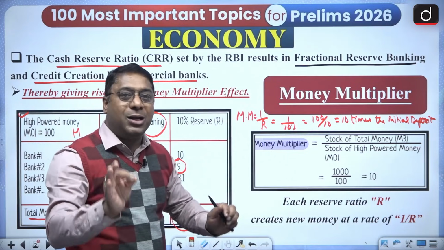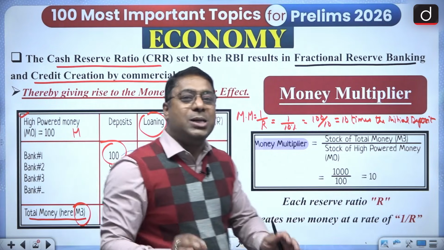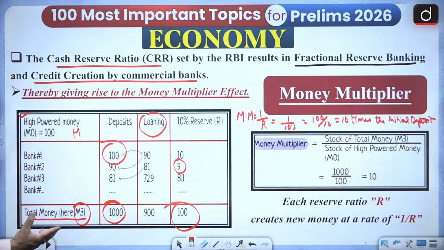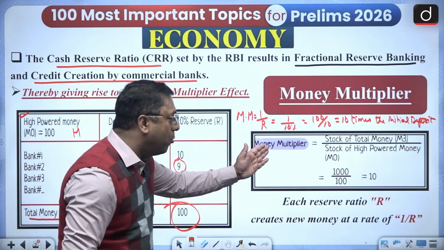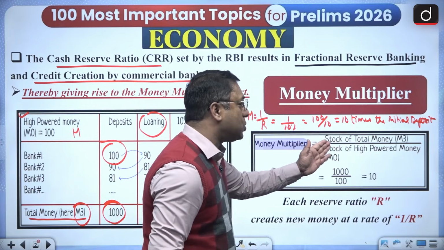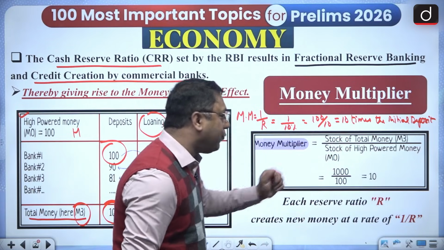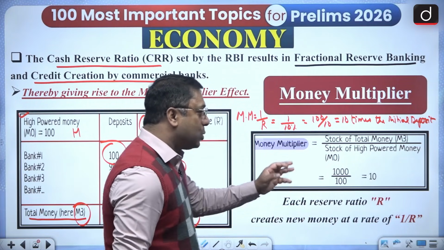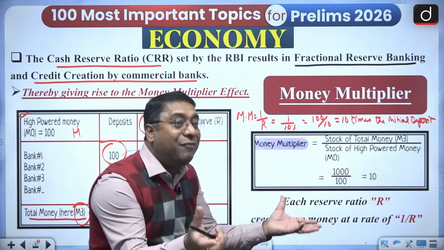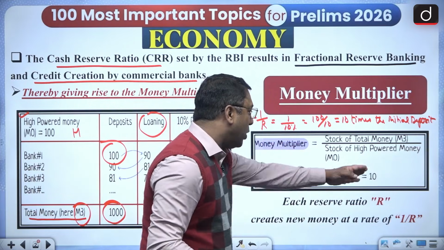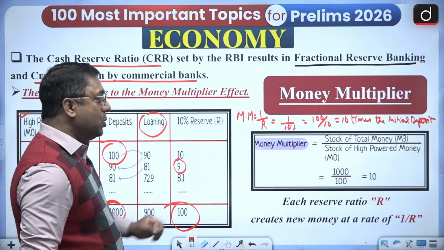Now if you want to understand, just pause the video. I'll move away from the video, and you can look at the things which are written here. I have given you the formula of money multiplier. It is the stock of total money divided by the stock of high-powered money. Stock of total money was 1000 rupees. High-powered money is 100 rupees, that is the total liability on the RBI. So what is the money multiplier? 10.